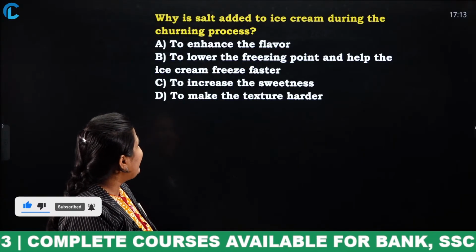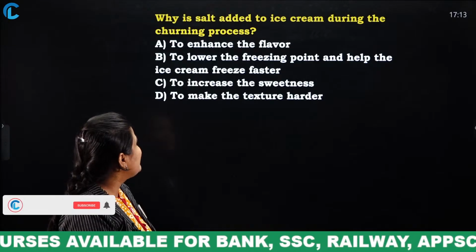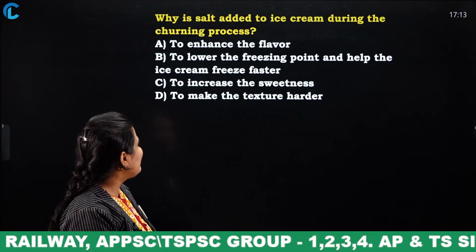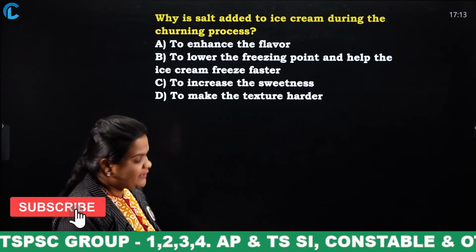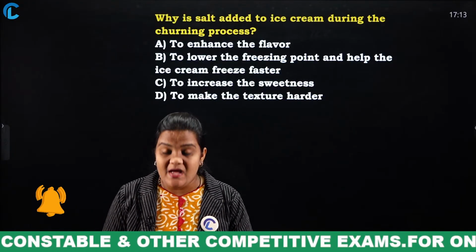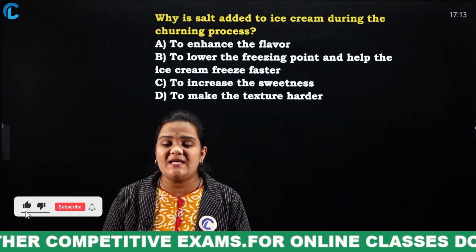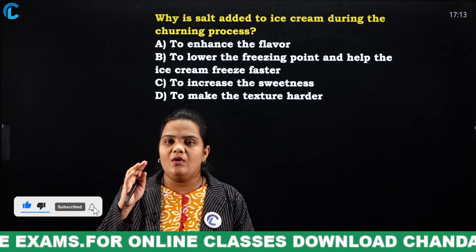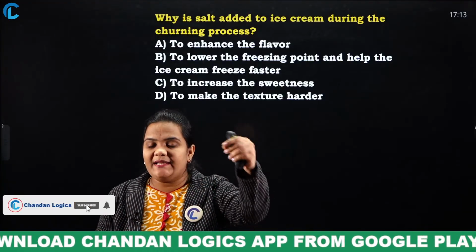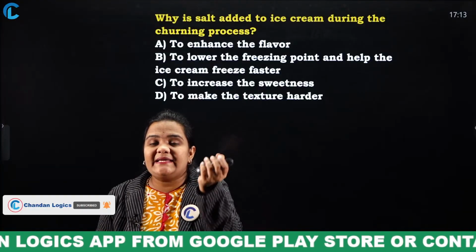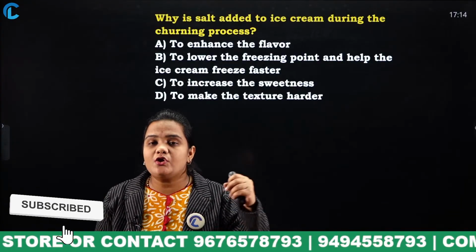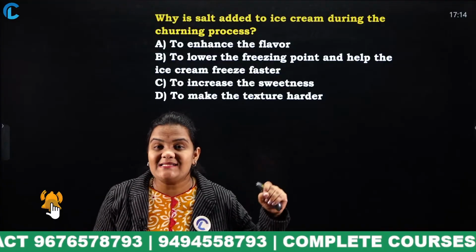Why is salt added to ice cream during the churning process? To enhance the flavor, to lower the freezing point and help the ice cream freeze faster, to increase the sweetness, to make the texture harder. Yes, come on, everyone must mention your answers in the comment section. What is this churning process? Look at the milk. If we rotate the milk with a spoon, what happens? The thickest part comes into the middle. That process is known as what? Churning process. So during the churning process, salt is added to the ice cream.